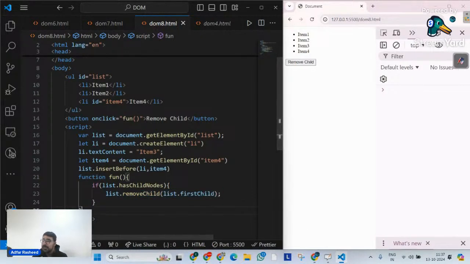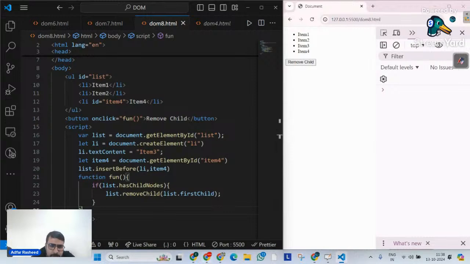Okay. This is another method. We can see we have item 1, item 2, item 3, item 4. There's a method called replace child. We have seen how to create a child, how to insert before, how to remove a child, but there's also a method called replace child. If you want to simply replace an existing child node with a new one, the method that we have is replace child. And what is the syntax? On the parent node dot replaceChild, pass two arguments, new element and old element.